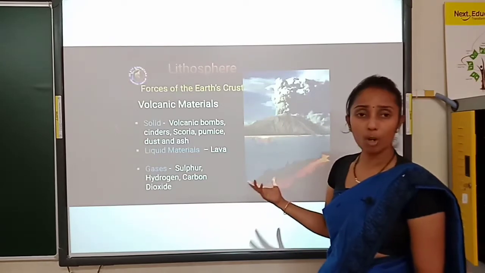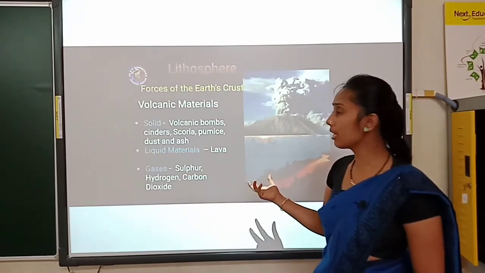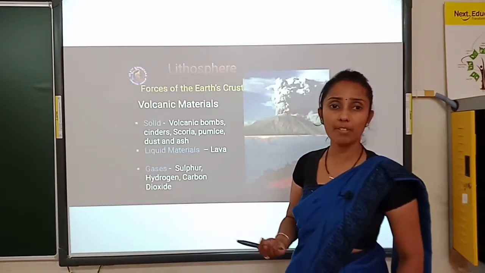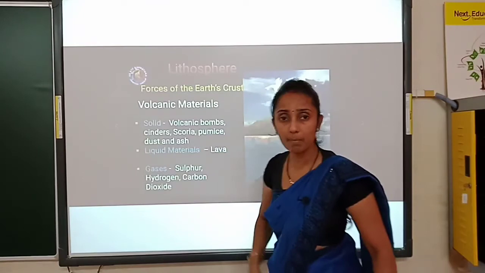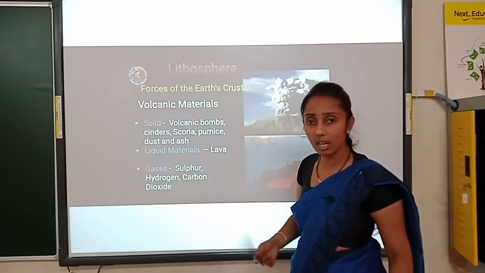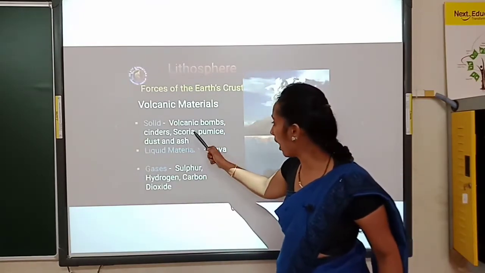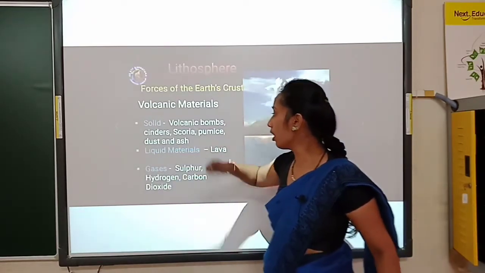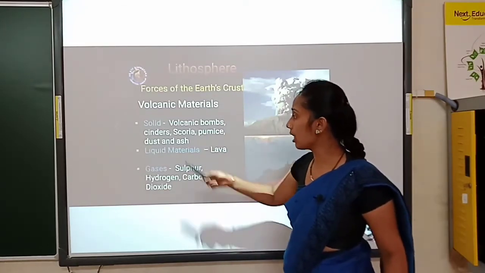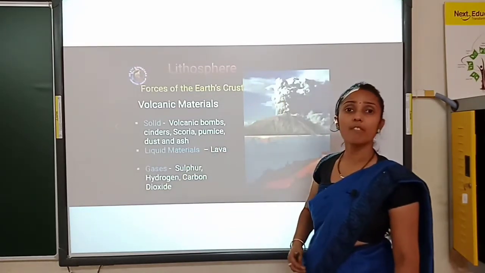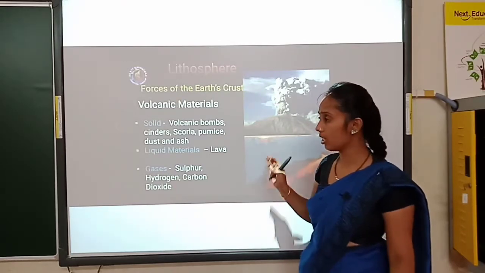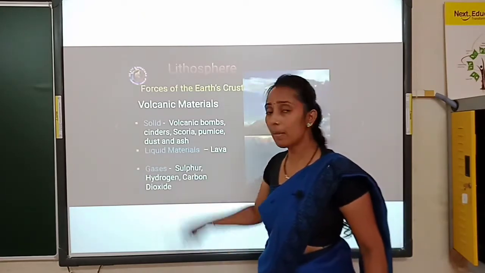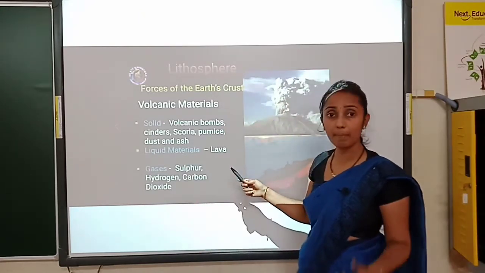So, the volcanic eruption emits solid material. What are the solid forms which come from the volcanoes? Solid items or solid chemicals which come from the volcanoes are volcanic bombs, then cinders and scoria, pumice, dust and ashes, which come in solid form. Whereas a volcano also emits liquid material such as lava.